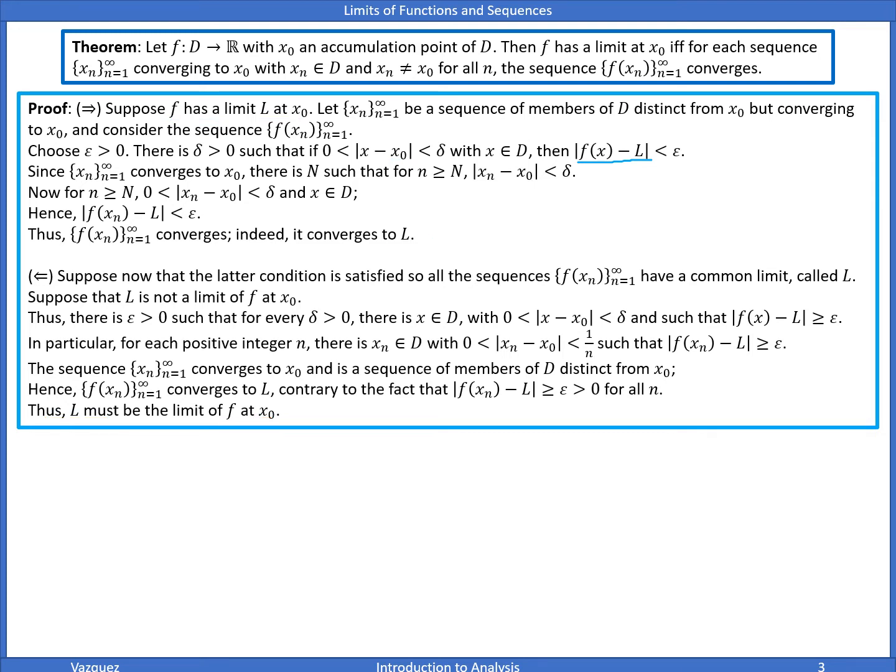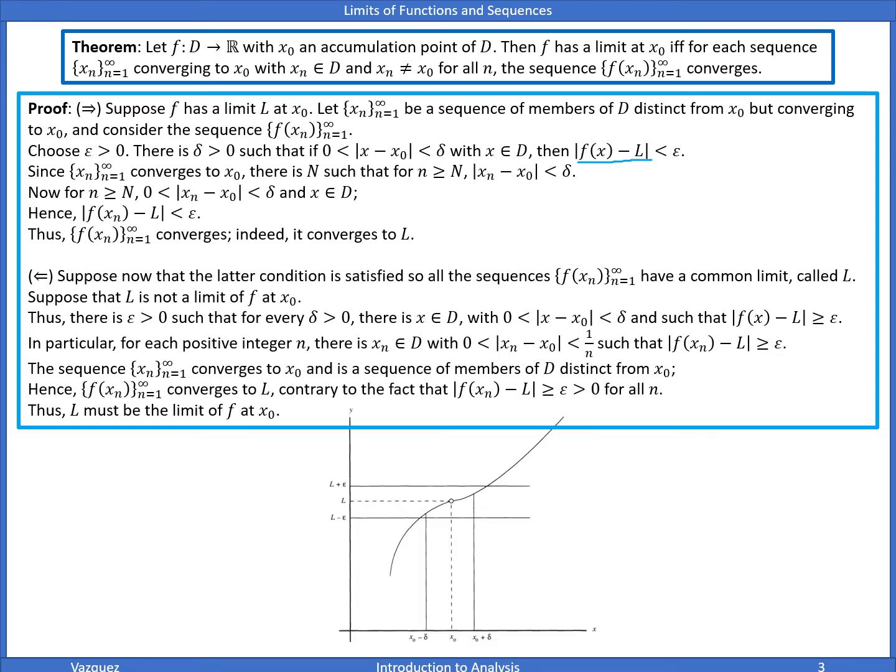This is the longest proof we'll have. This will be actually a short section. And well, here's the picture for it. Right, if we have a sequence x n converging to x naught, then f of x n must converge to L.